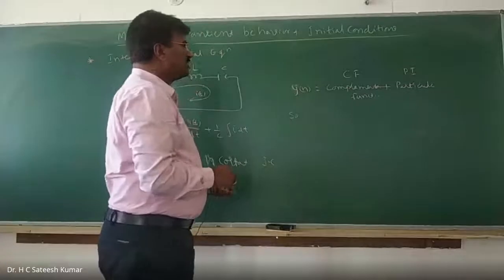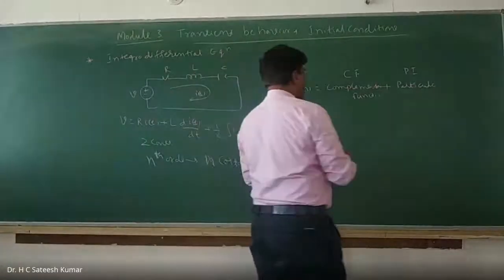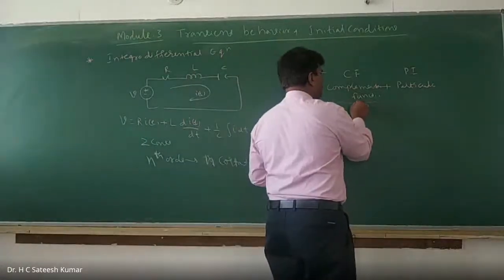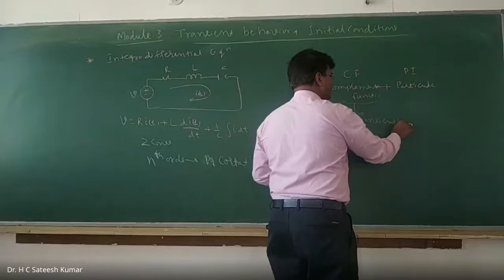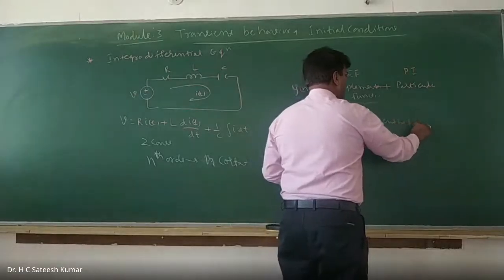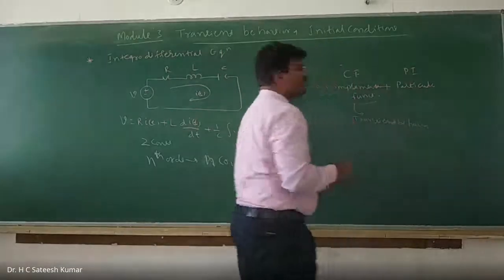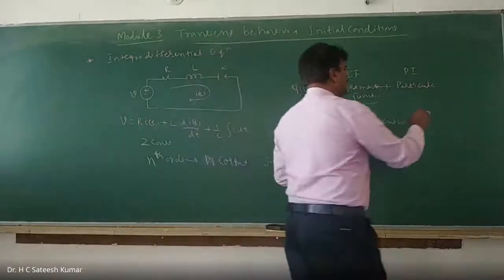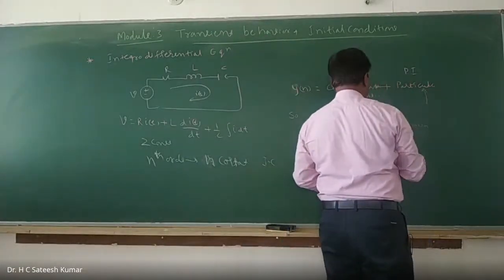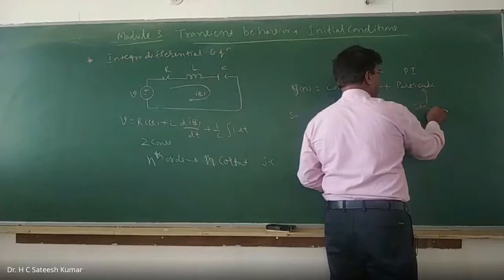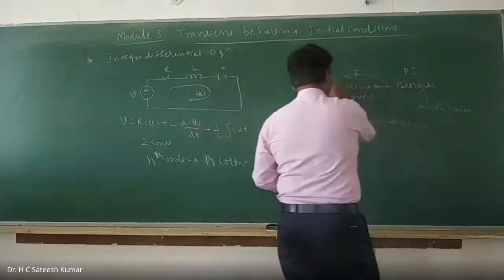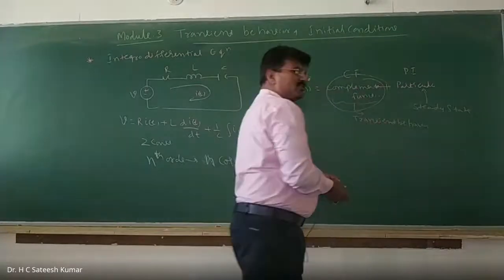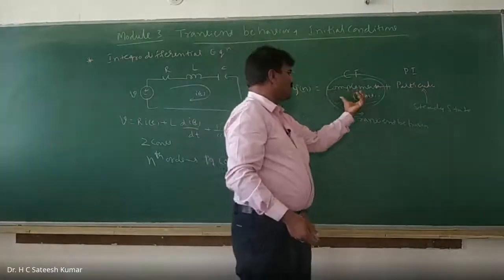The complementary function represents transient behavior, and the particular solution represents steady state behavior. So if you want to find out the transient behavior, you solve the complementary function.